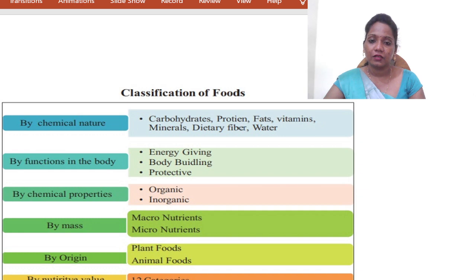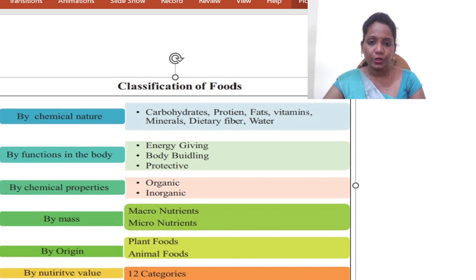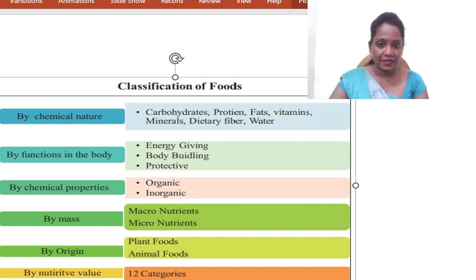So I think after all this understanding, you will come to know what nutrients we are going to study according to the resources. So here you can see a very clear picture. By chemical nature, it is classified as carbohydrate, protein, fats, vitamins and minerals. And by functions in the body, it is classified as energy giving carbohydrates, then body building proteins and protective fats.